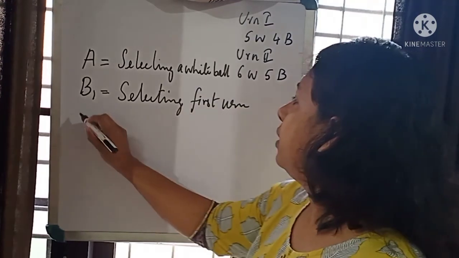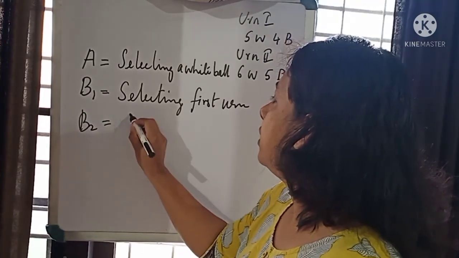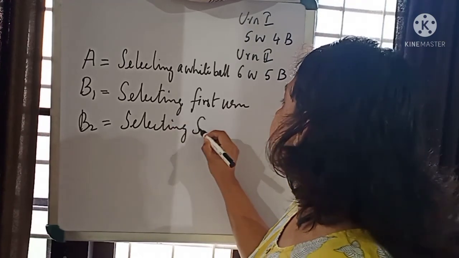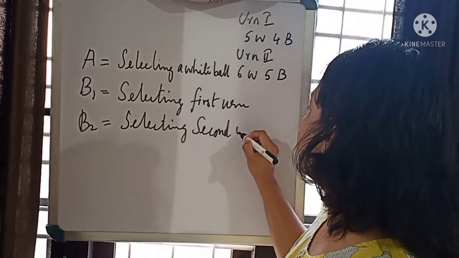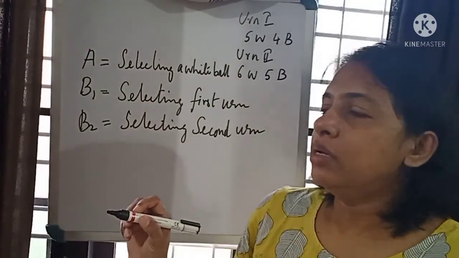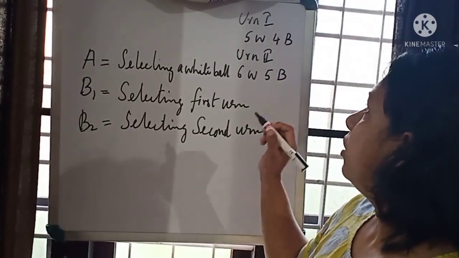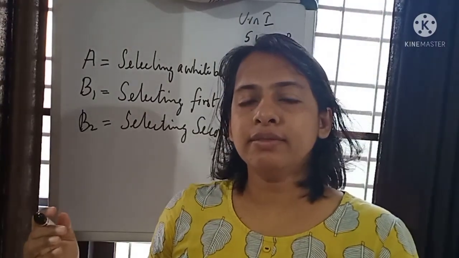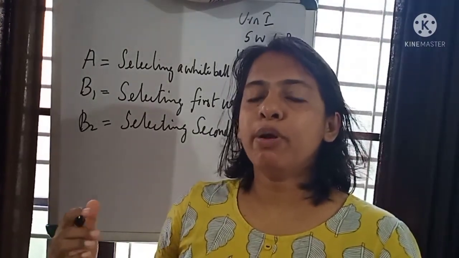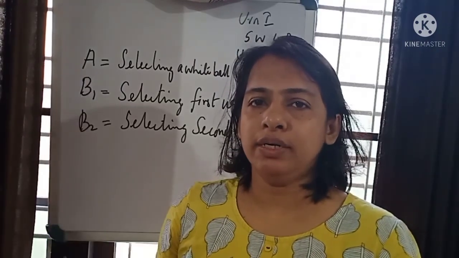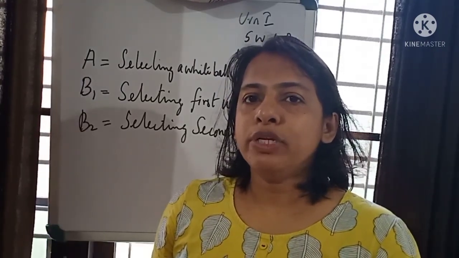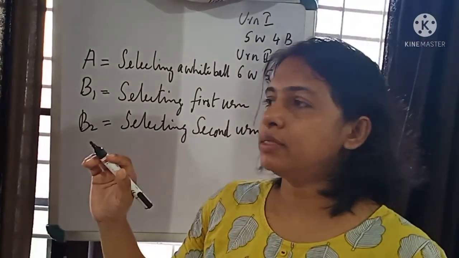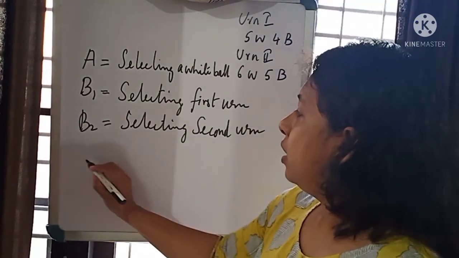And let B2 denote the event selecting the second urn. And our information is that one ball is drawn, that is white ball. What is the probability of getting the second urn? Okay, for which we have to find out the different probabilities.